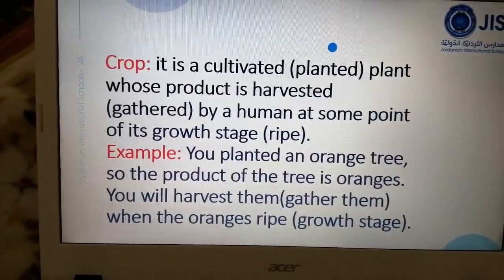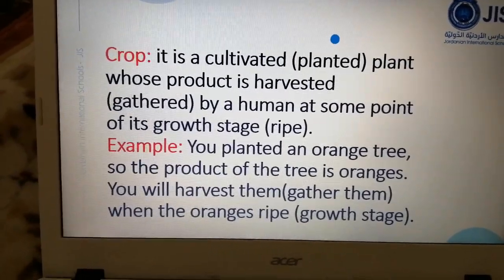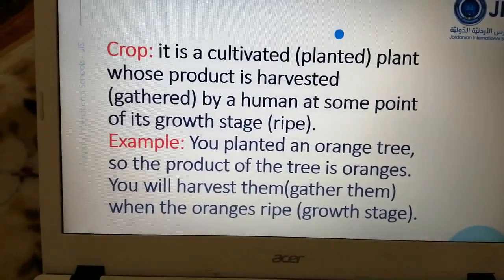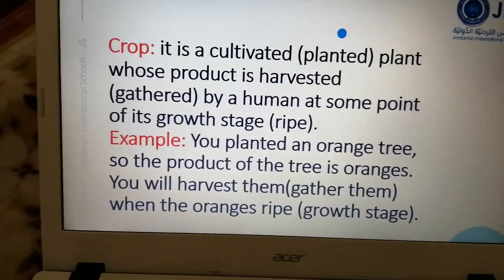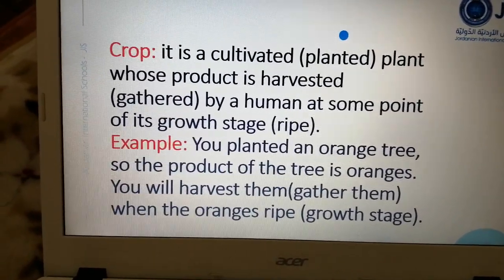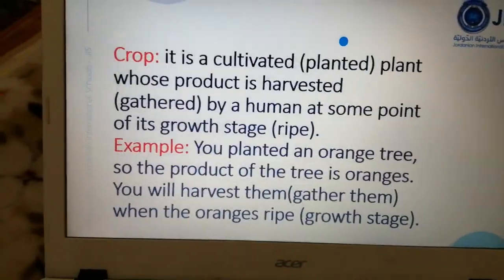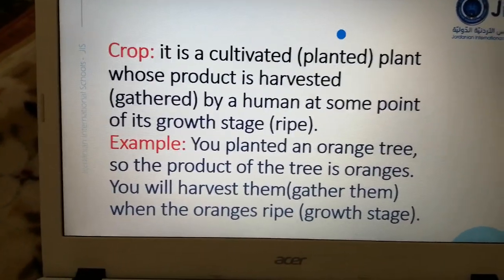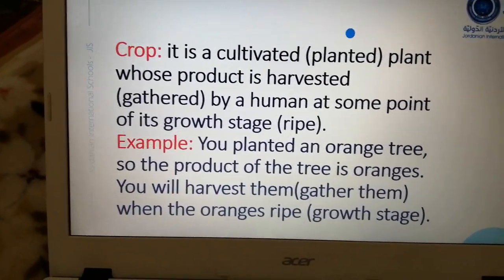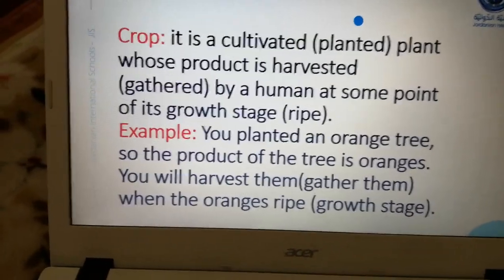What do I mean by crop? It's a cultivated or planted plant whose product is harvested or gathered by a human at some point of its growth stage. Growth stage means ripe. What's the meaning of this? Now, what do I mean by the word crop? It's any kind of plant. When you plant it, you take care of it. This plant will give us products later, and these products will be harvested or gathered by people, by humans, at some point when they ripe.